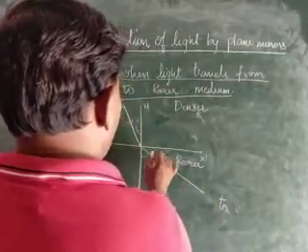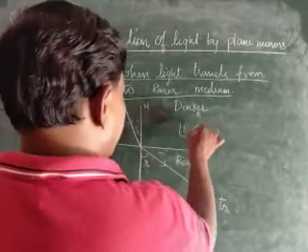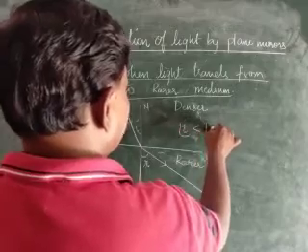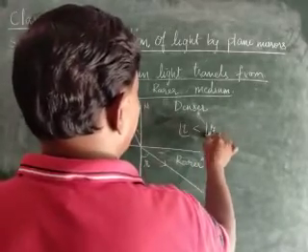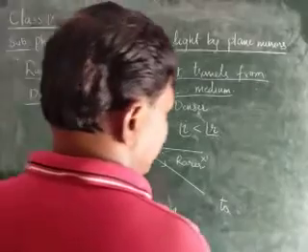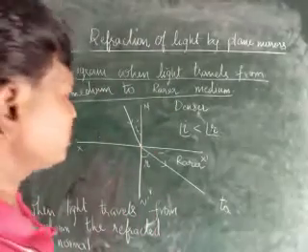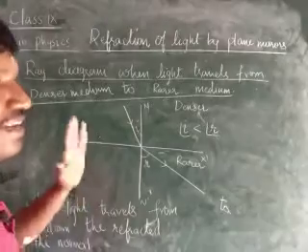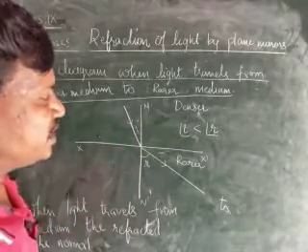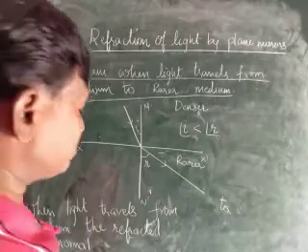Angle R is greater, angle I is smaller than angle R. The situation is opposite. Angle I is smaller than the angle R, children. In the previous case, when the light travels from rarer to denser, angle I is greater than angle R. But in this situation, the angle I is smaller than angle R.